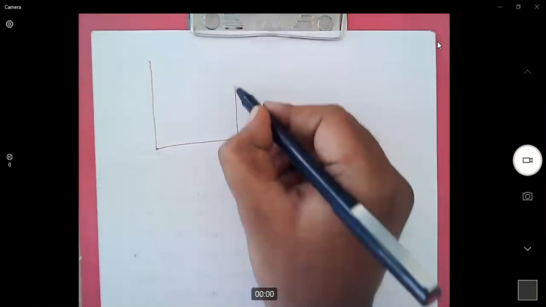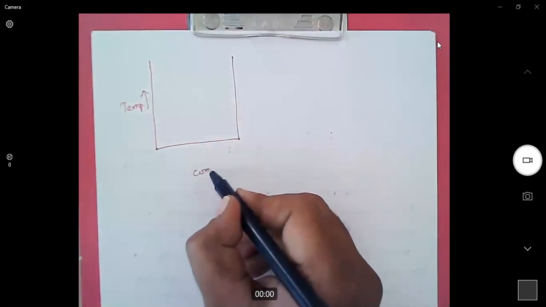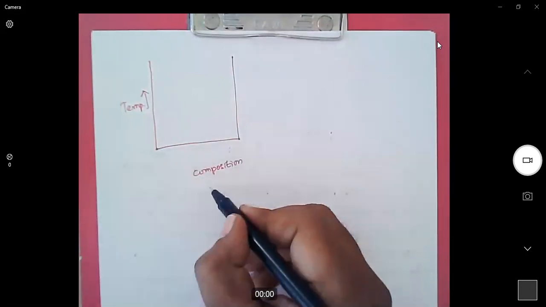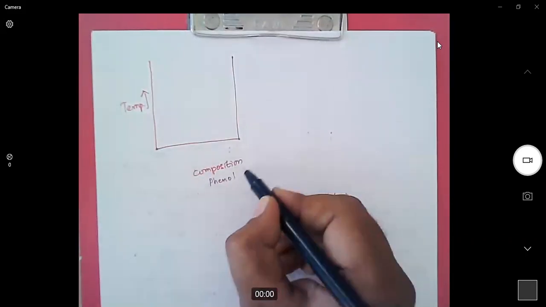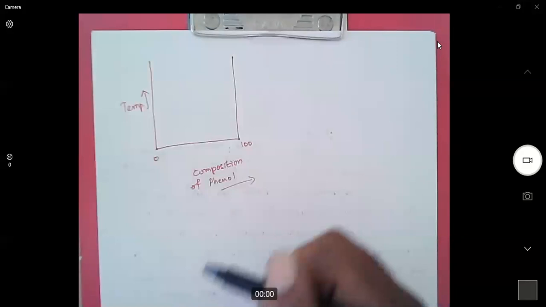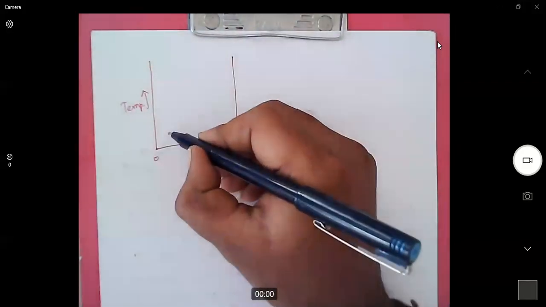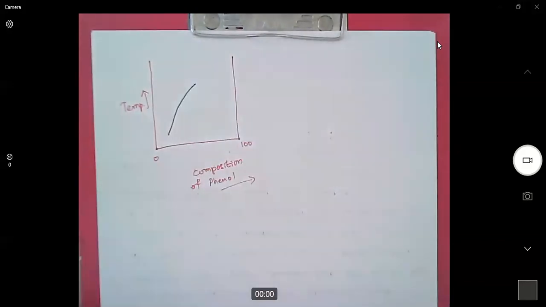We can represent this in CST graphs. On y-axis, we will take temperature. On x-axis, we will take composition. On this side, for example, say if it is a composition of phenol, then here it is 0%, here it is 100% phenol. Now, initially, there are two layers. One is a phenol layer, other one is water layer.